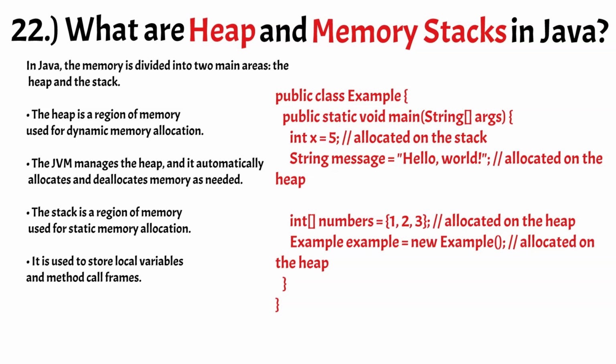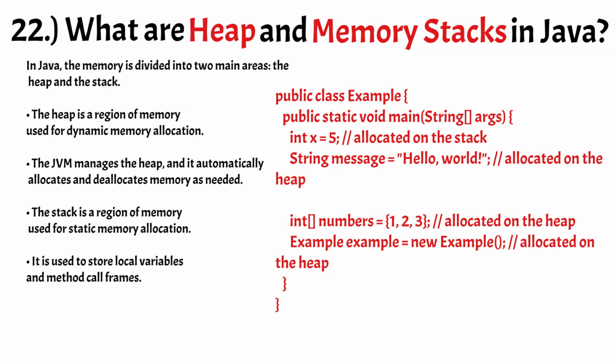The stack is a region of memory used for static memory allocation. It is used to store local variables and method call frames. When a method is called, a new frame is pushed onto the stack, and when the method returns, the frame is popped off the stack. This makes the stack a last-in, first-out (LIFO) data structure.